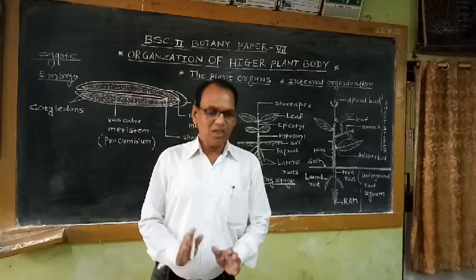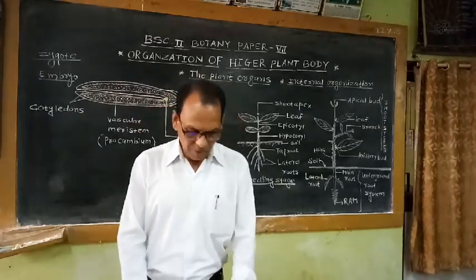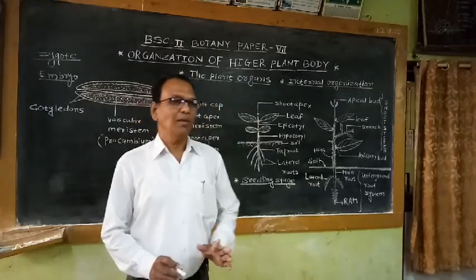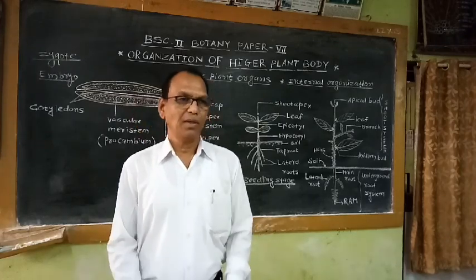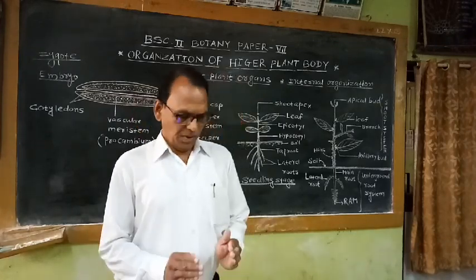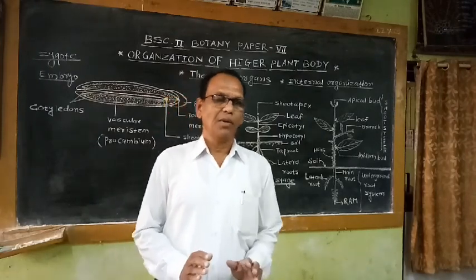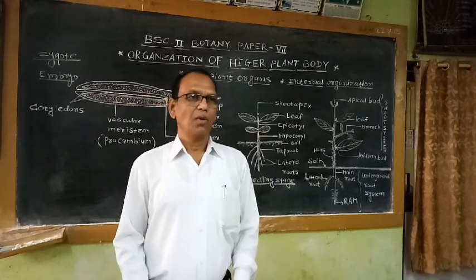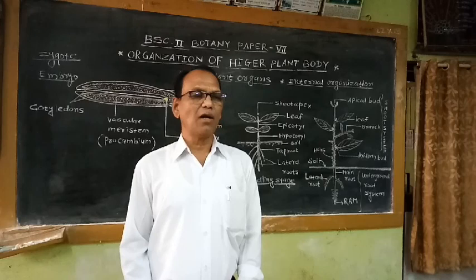That means this differentiation and morphogenesis are responsible for the proper organization of the higher plant body as per the genetic nature of the plant. That means the genome of the plant, or genetic makeup of the plant, decides what kind of leaves are developed, what kind of fruit should be developed, what kind of internal organization of the plant should be developed.